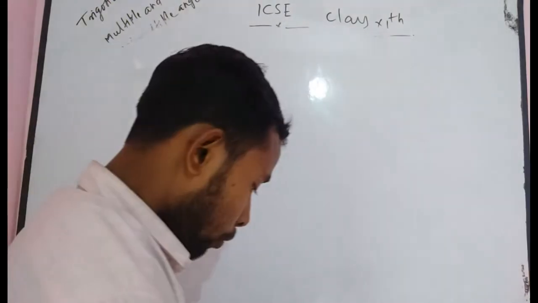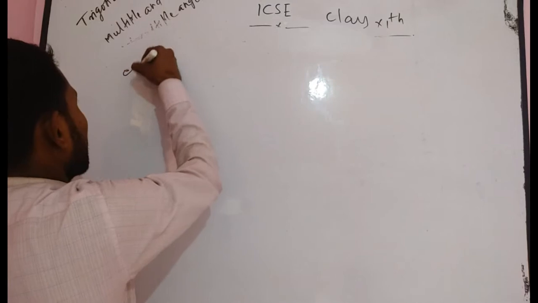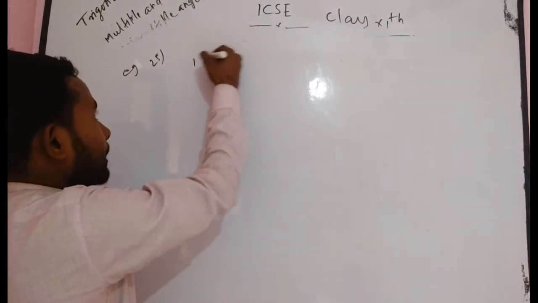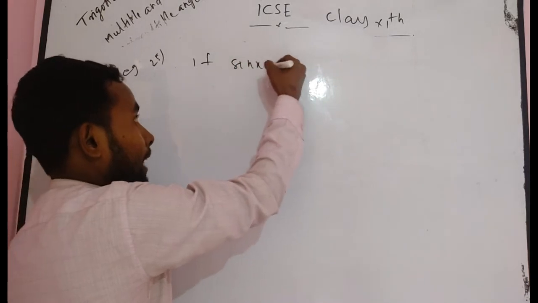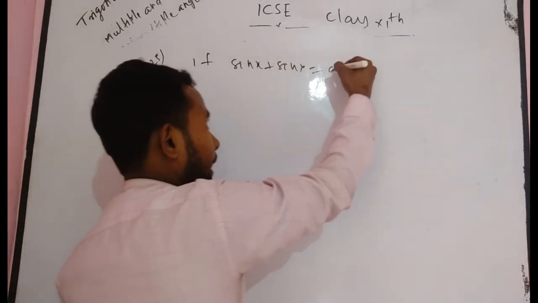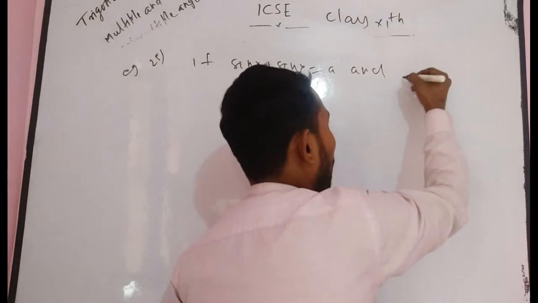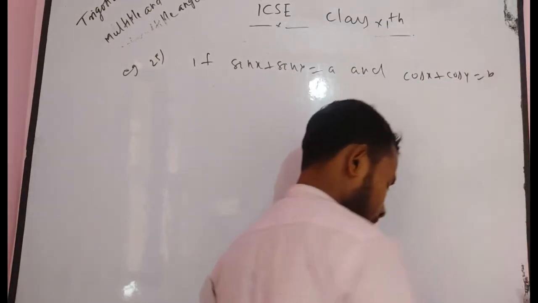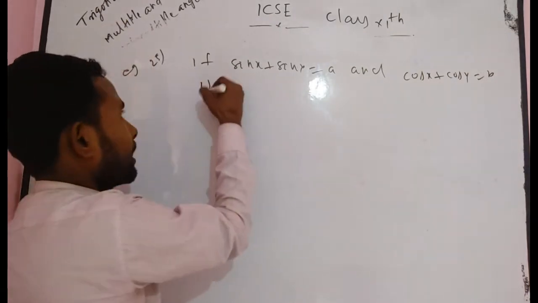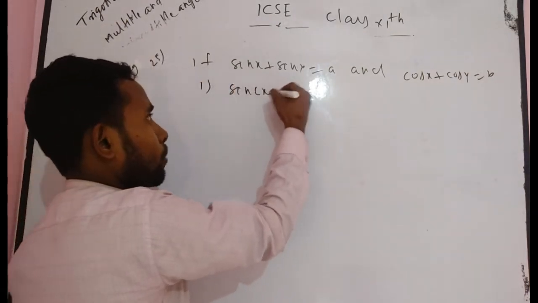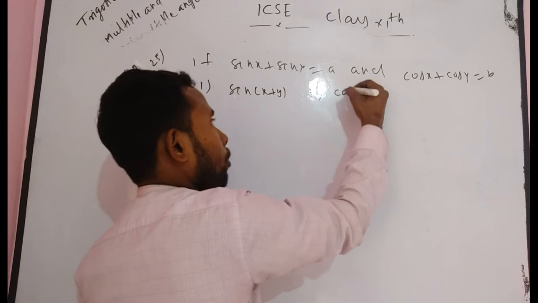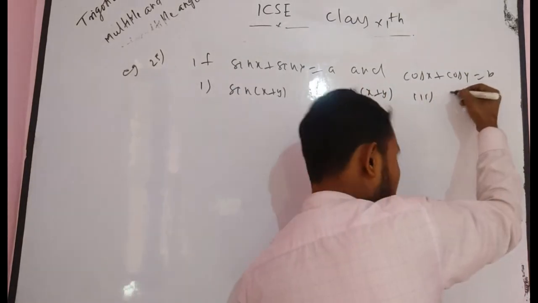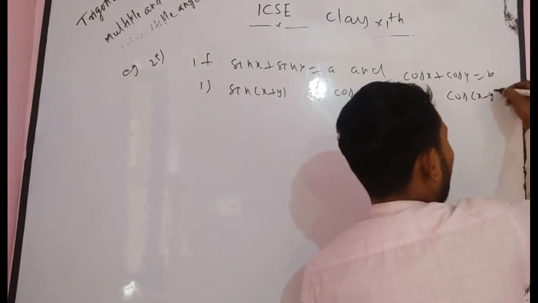See here, question 25. There is a given condition: sin x plus sin y is equal to a, and cos x plus cos y is equal to b. Then you have to find the value of sin(x+y), the value of cos(x+y), and the value of cos(x-y).